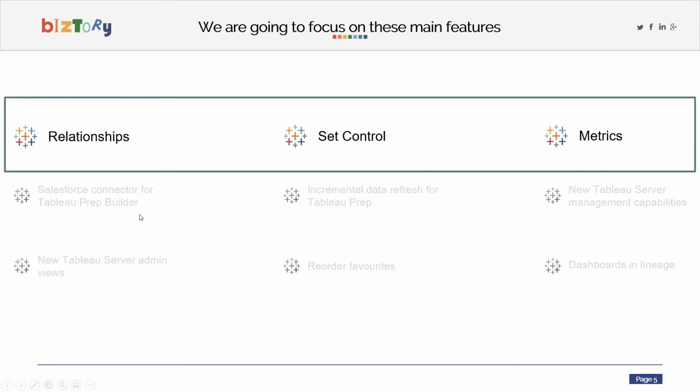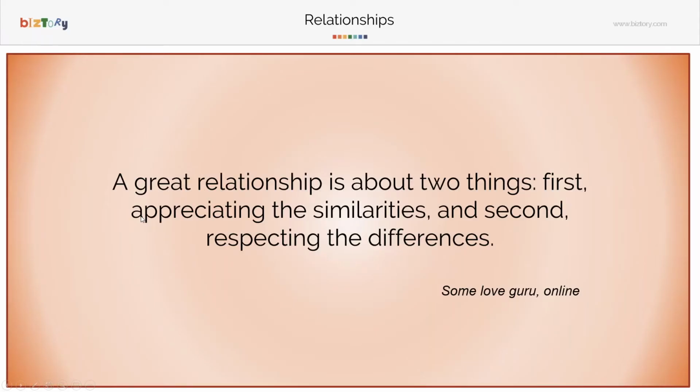So let's have a look at relationships. This has actually been one of the most eagerly awaited releases of Tableau. A smart person once said that a great relationship is about two things: first, appreciating the similarities, and secondly, respecting the differences. This love guru probably is referencing human relationships, but I think this idea can also relate to data, and we'll have a look at how that can work.